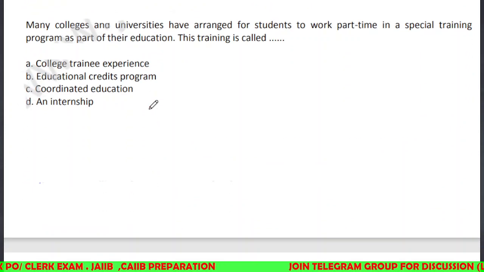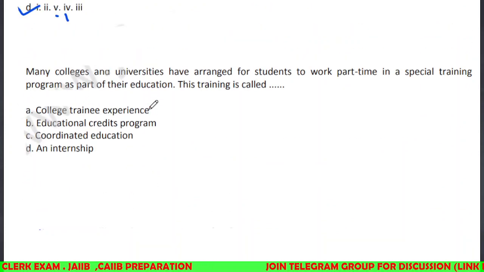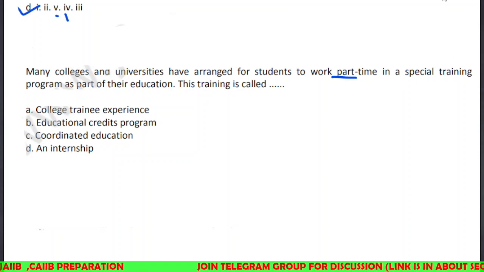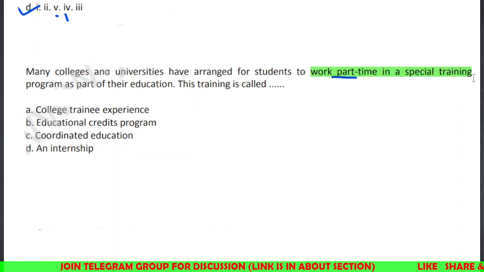So we'll see the next one. Many colleges and universities have arranged for students to work part-time in a special training program as part of their education. That means while continuing their education, they can also work for some time, like a part-time job, right?